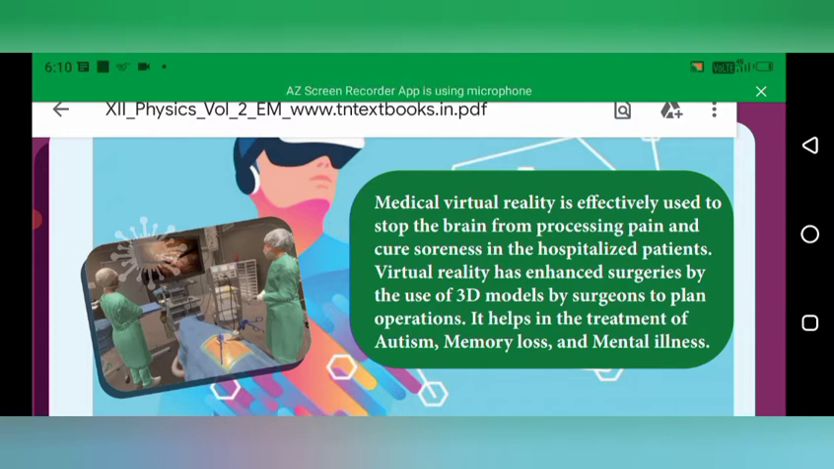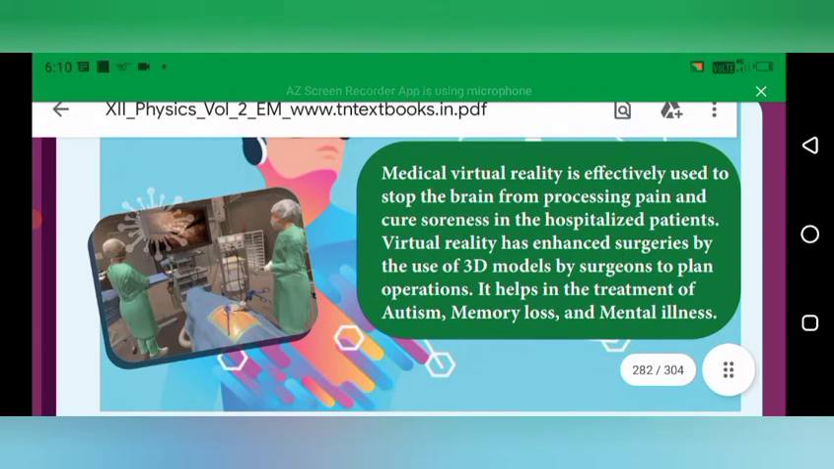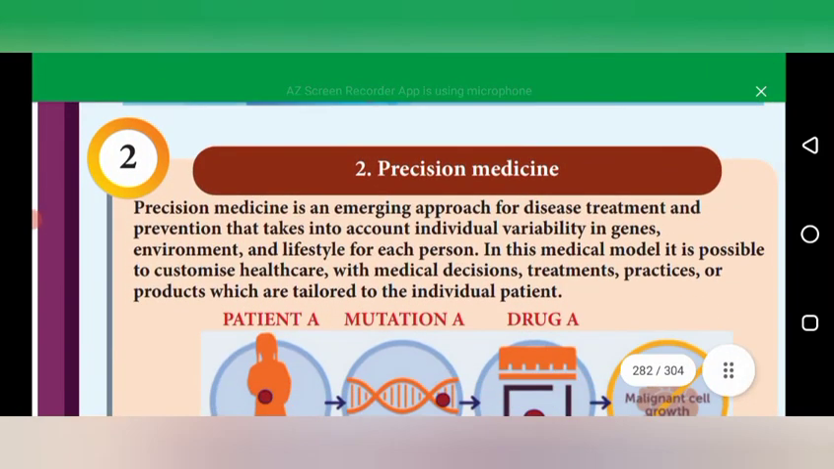Particularly it is used effectively to stop brain pains and also the soreness of the patient. It also helps in the treatment of autism, memory loss, and mental illness. It can be mainly used for the brain, to remove brain-related disease. And the second one, precision medicine.